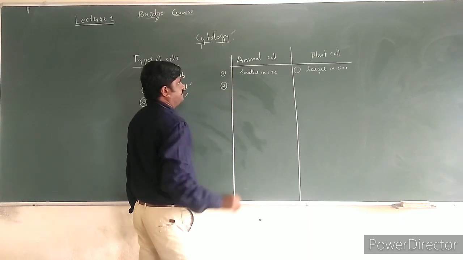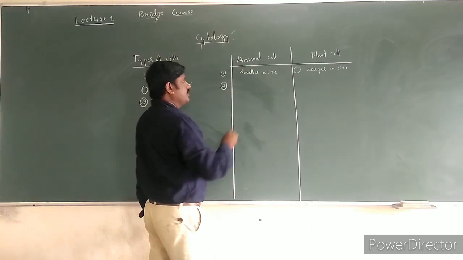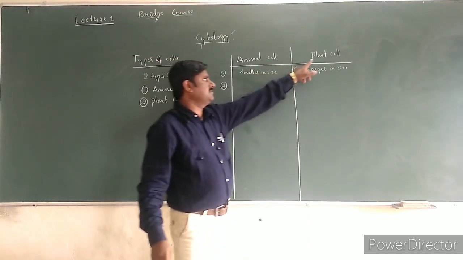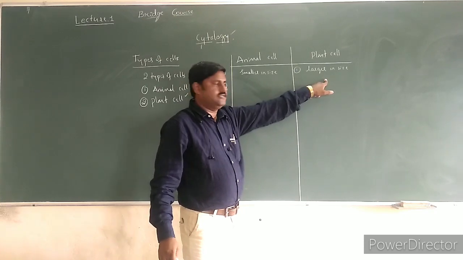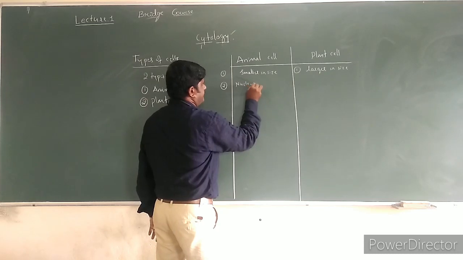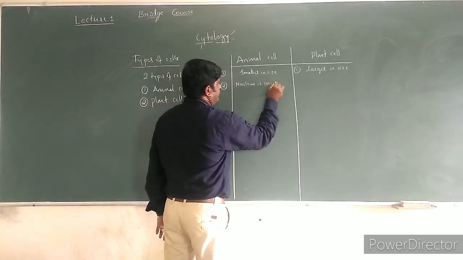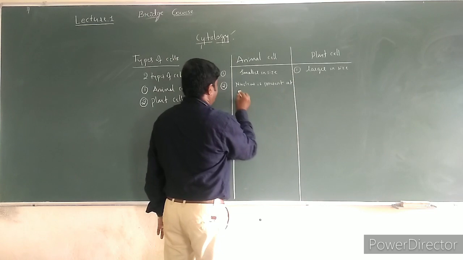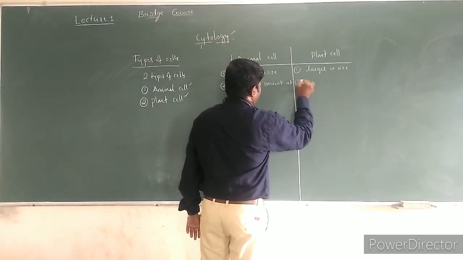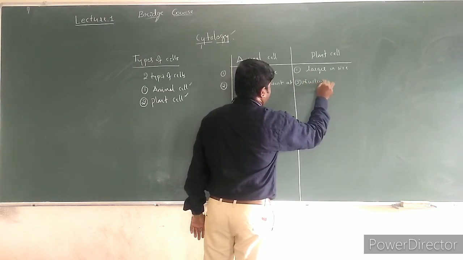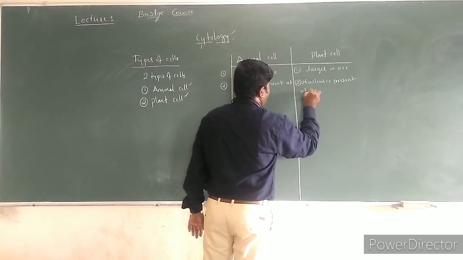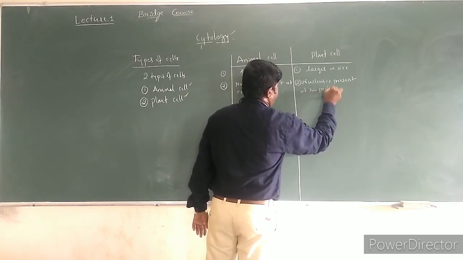The second one, in animal cell the nucleus is usually present at the center, but in plant cell the nucleus is present at the periphery.